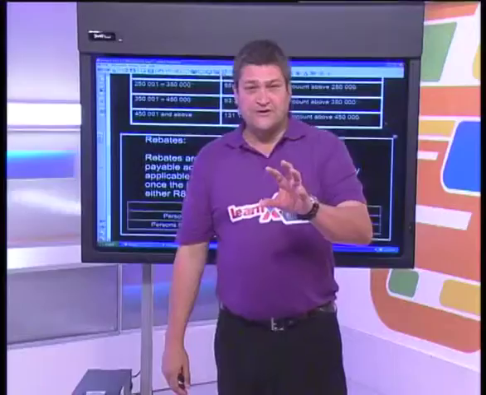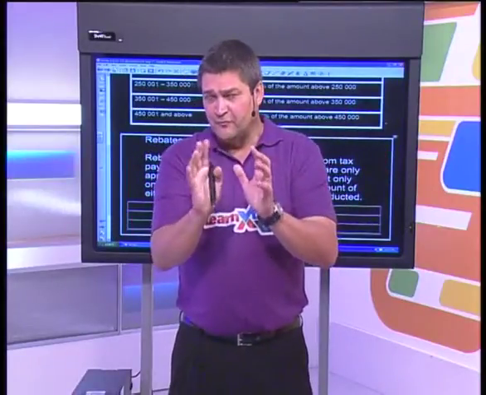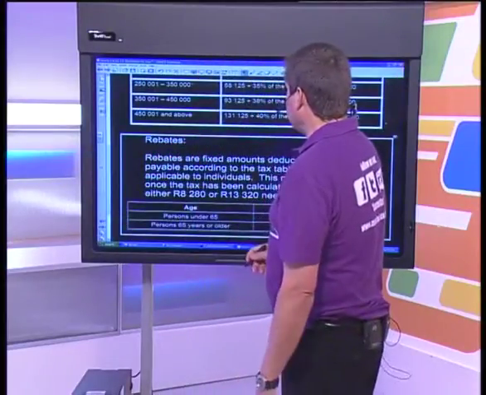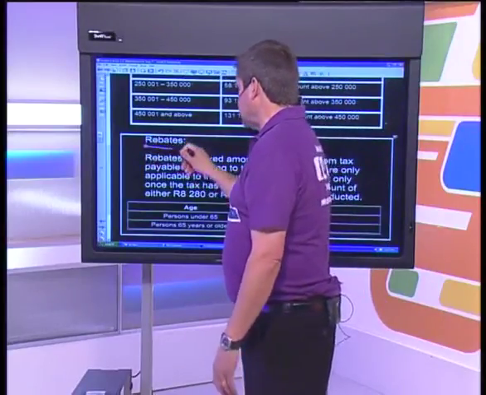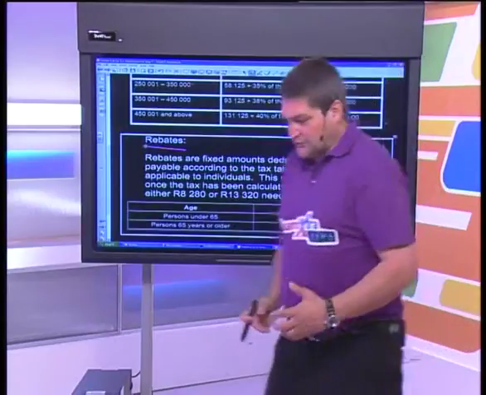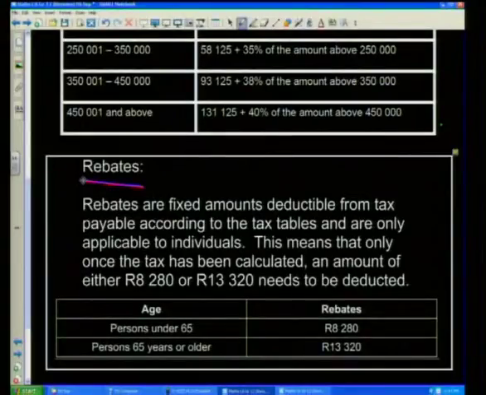All right, folks, so we're looking at tax. We've looked at a tax table. There's just one thing I want to go through before we look at an example, and that's this thing called a tax rebate. It's quite a weird and wonderful name, but it's quite interesting as well. What is a rebate? Well, after calculating all the tax, the government says, we are going to deduct from your tax a certain amount that you don't need to pay us, right?